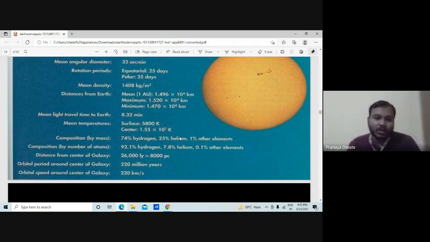Then you have the distance from the center of the galaxy, 26 thousand light years. The orbital period around the center of the galaxy is about 220 million years, and the orbital speed is 220 kilometers per second. So these are all the statistics about the sun.